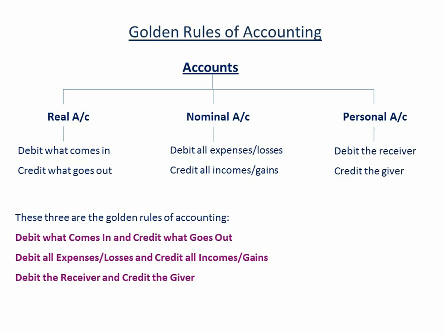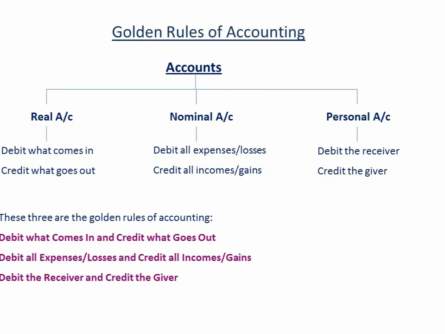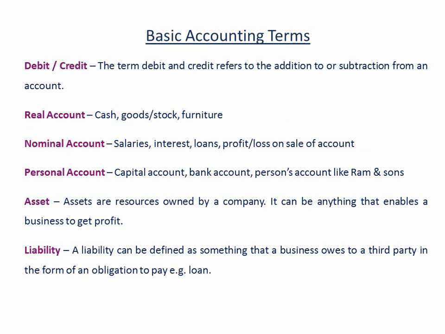Learn these rules by heart. If you know these rules, then you will never have confusion about which account to debit and which account to credit. It will be very easy to judge the debit and credit aspects of an entry based on these three golden rules. Next, we will discuss the basic accounting terms. Here we will discuss very basic accounting terms which are generally used in accounting.